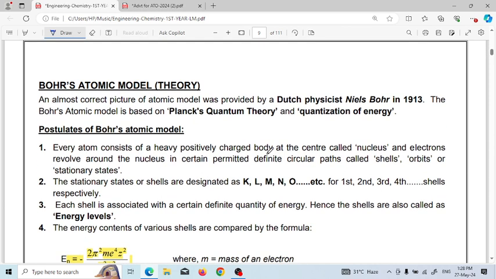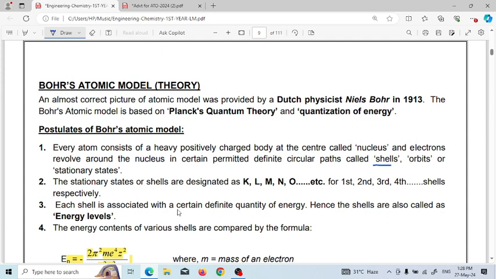Next, the postulates of Bohr's atomic model. Every atom consists of a positively charged body at the center called the nucleus, and electrons revolve around the nucleus in certain permitted definite circular paths called shells, orbits, or stationary states. The stationary states or shells are designated by K, L, M, N, O, etc., for the first, second, third, and fourth shells respectively.